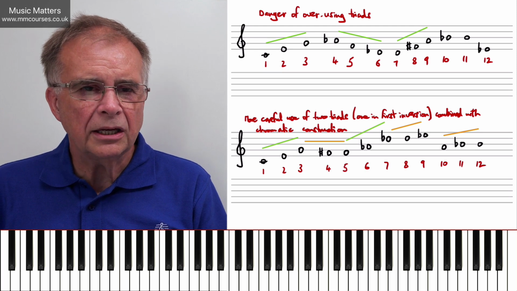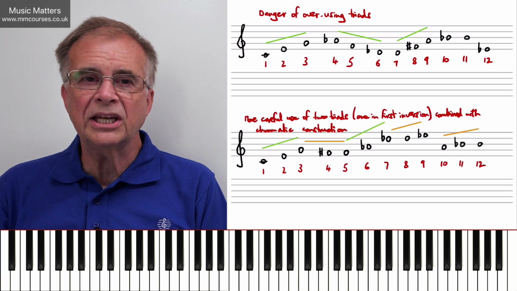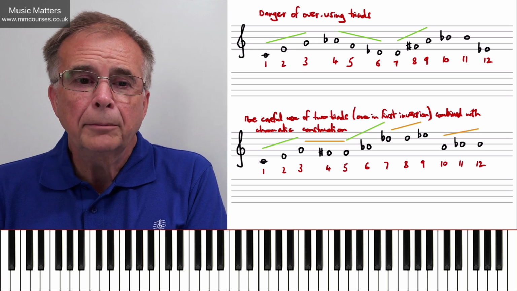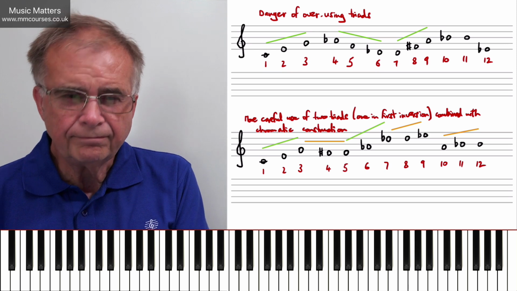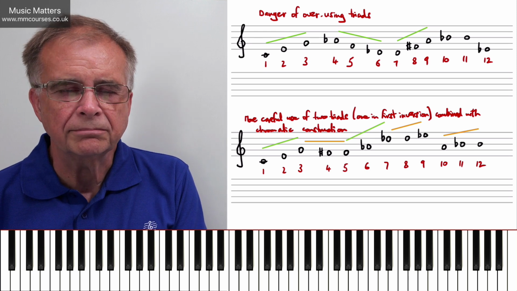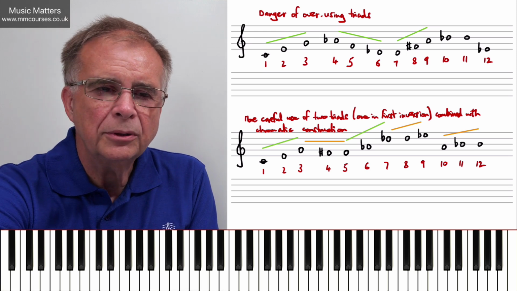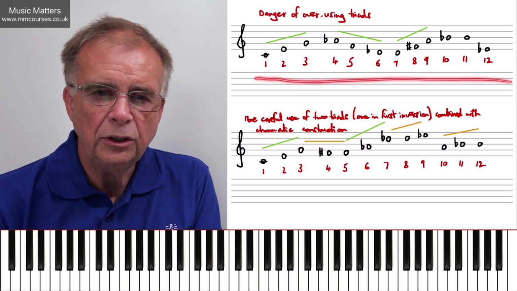So it means that you can put triads, have key center implications within the row, but you perhaps need to balance that with something else. Now let's have a look at these two examples that I've put on the screen. And the first example is really exploring the danger of overusing triads.